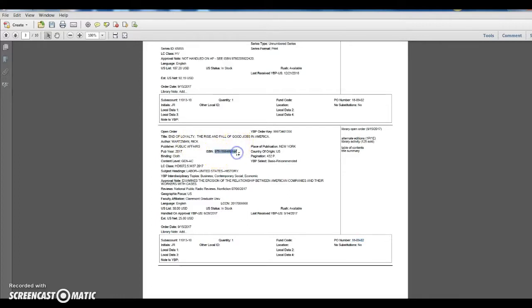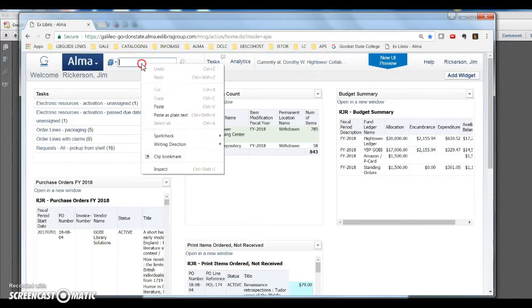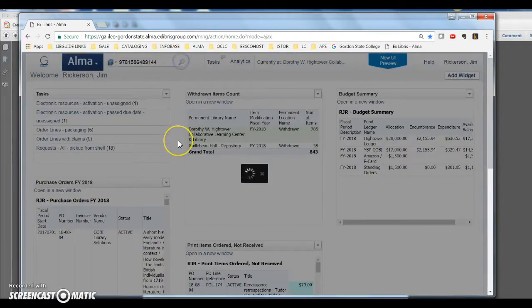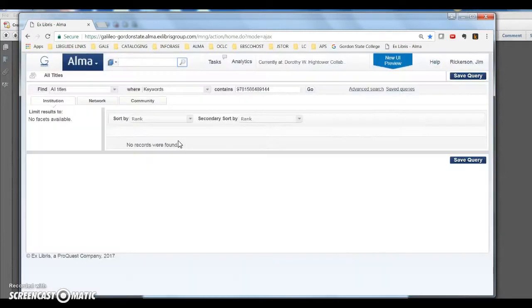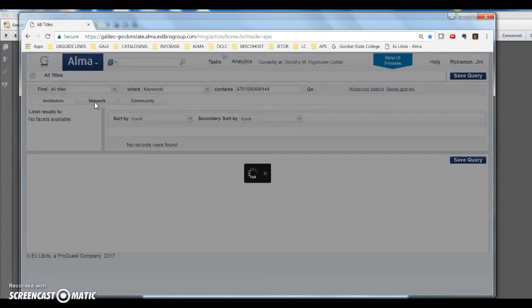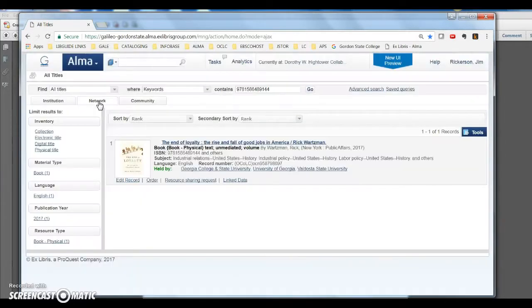So what I'm going to do is highlight this ISBN number, and then we're going to open up Alma, and we're going to search by ISBN number. And we want to search the network zone, so I'm going to select the network zone tab. And you'll see the Georgia College and State University, University of Georgia and Valdosta already have a copy of this. And you'll notice that this record is not linked to our institution zone, so we don't own this.